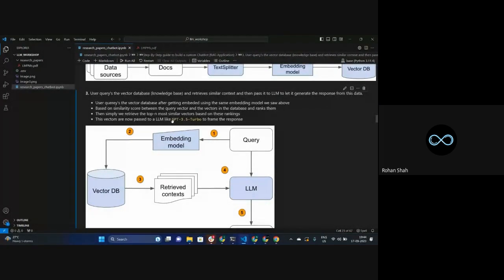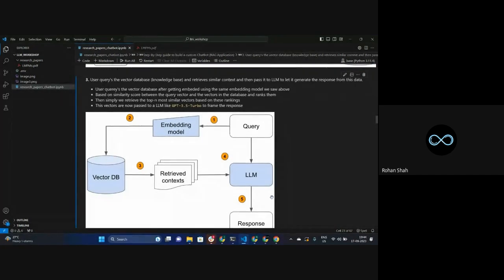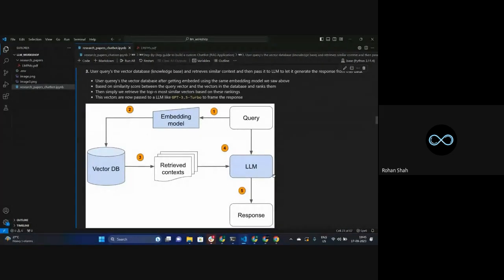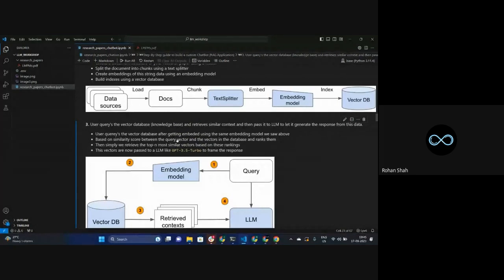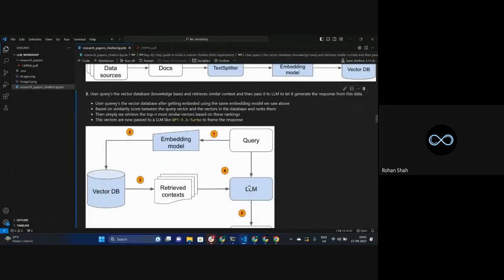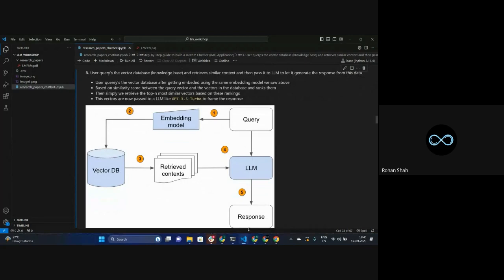But let's say these parts have gone and reached the LLM. How does it answer the query that we have passed? I told you, it already knows how to answer once it is exposed to a particular data. So the process of getting the outputs will be the same as you see in ChatGPT. You don't have to do anything else after this. The LLM is going to take care of it automatically. The only thing we have to take care of is how we pass our data to our LLM. Once it's passed, it's going to generate the specific response automatically.